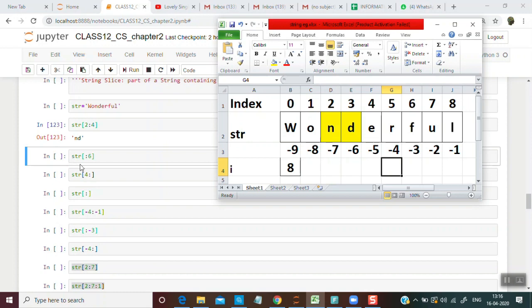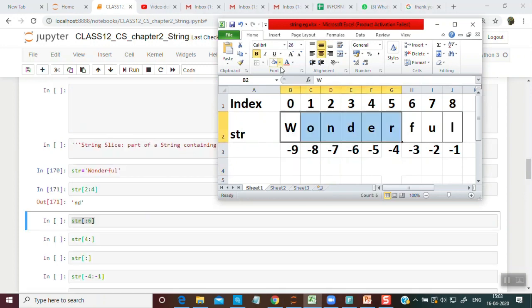Now, the second one is [:6]. If the first number is not given, by default it starts from 0 and goes till 5. So from 0 till 5, wonder is the answer.